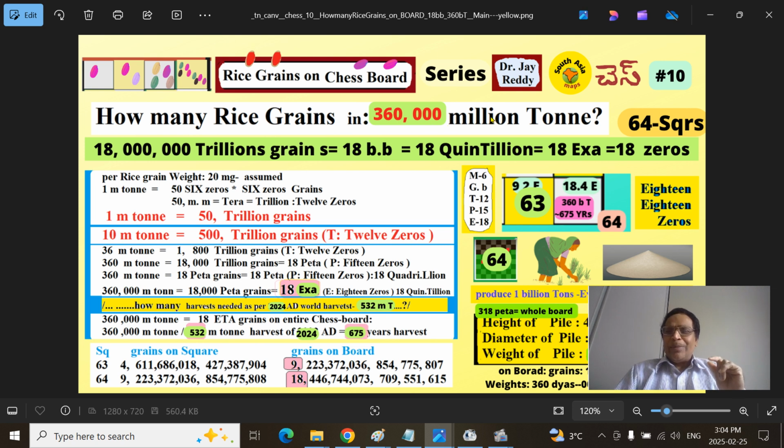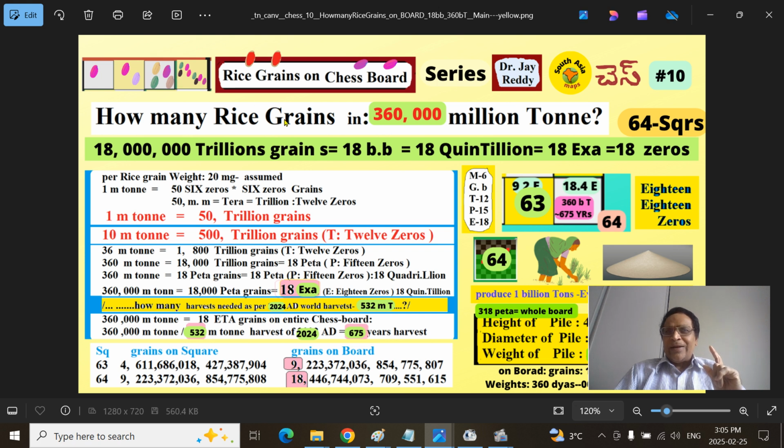Based upon 20 milligrams as the average grain weight of rice, we arrive at the weight present on the entire chessboard having 64 squares. You start by putting 1 grain and doubling it for every next square: 1, then 2, then 4, 8.